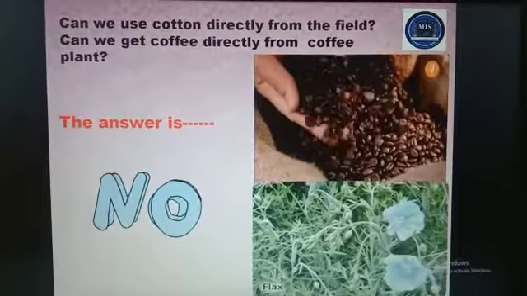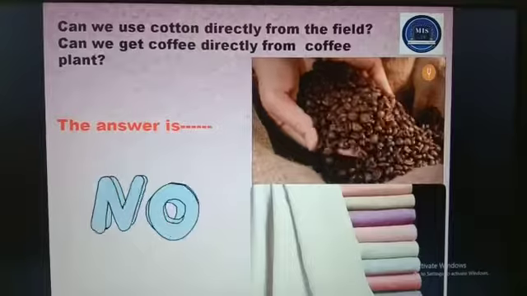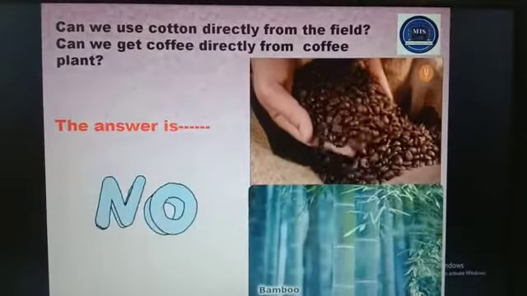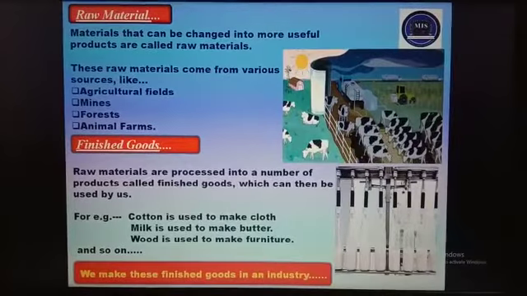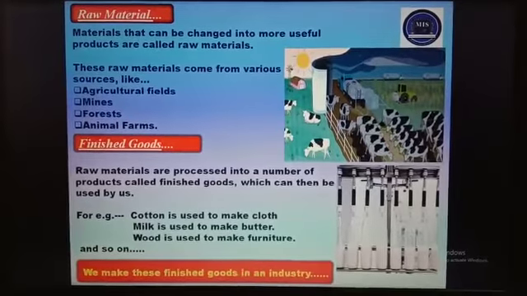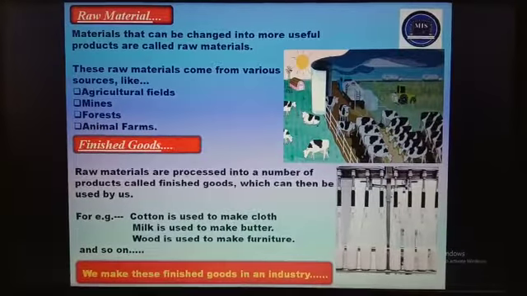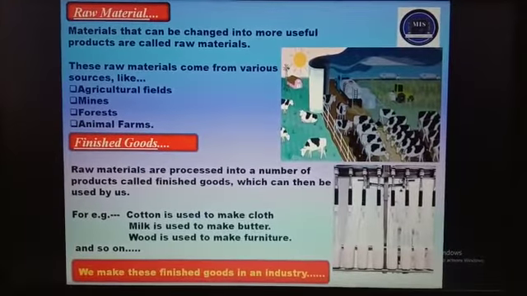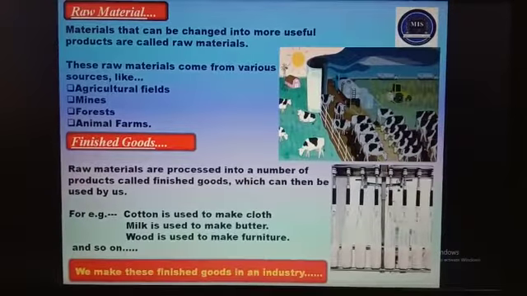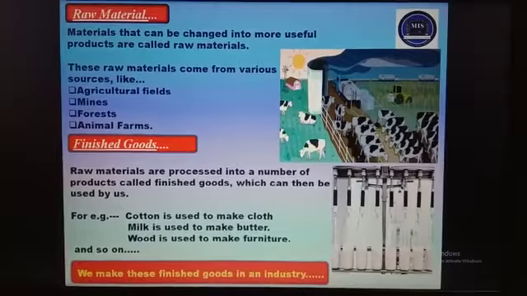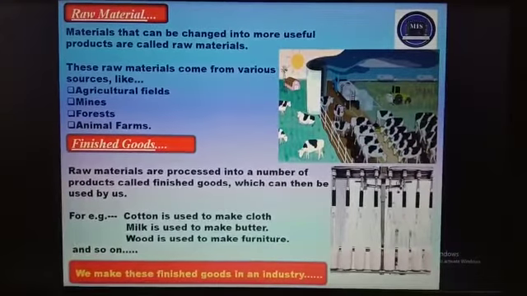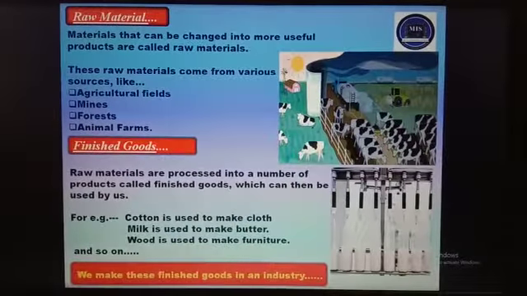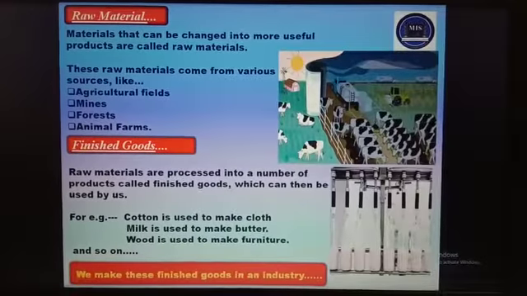So now I want to ask, can we use cotton directly from the field? Can we get coffee directly from the coffee plant? The answer is no. Things like cotton balls, wheat grains, coffee beans cannot be used directly as they are. Some things like milk can be used directly, but they can also be made into other useful products like curd and cheese. So materials that can be changed into more useful products are called raw materials. These raw materials come from various sources like agricultural fields, mines, forests, animal farms.